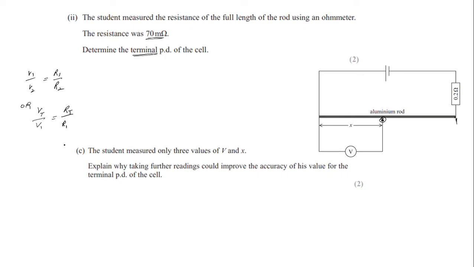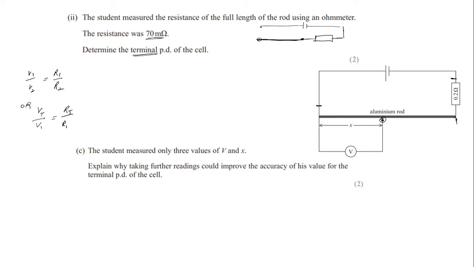So now if you consider these two in series, of course, the terminal potential difference is across these two, from here till here. If you consider this is the aluminum rod of 30 centimeter till here, and then you have, so now this is a power supply.